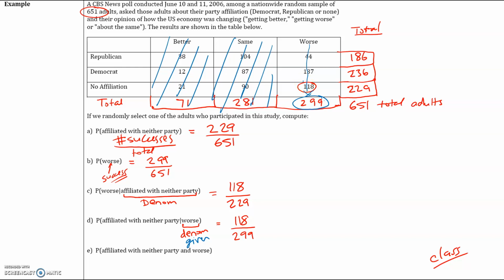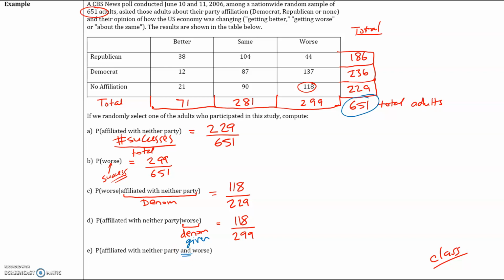Okay, last one. It says, what is the probability of choosing someone who has no party affiliation and said that things are getting worse? So first off, if there's no given, your denominator is everybody. So your denominator in that case is going to be 651 because we have no given. If there is no given, you're choosing from everybody. Now, of the people, so from everybody, so of those 651 people, how many of them have no affiliation and said things are getting worse?